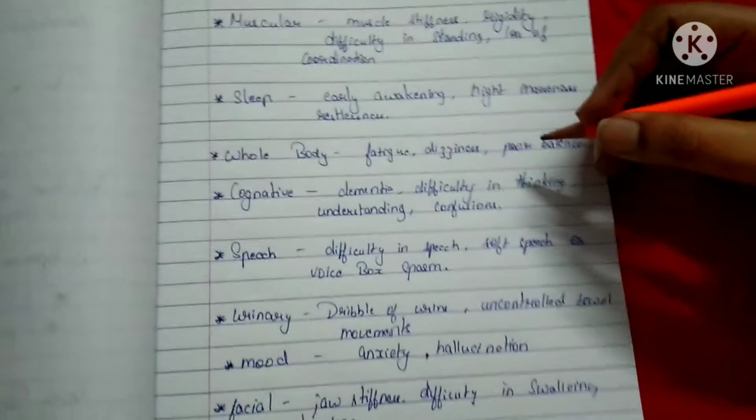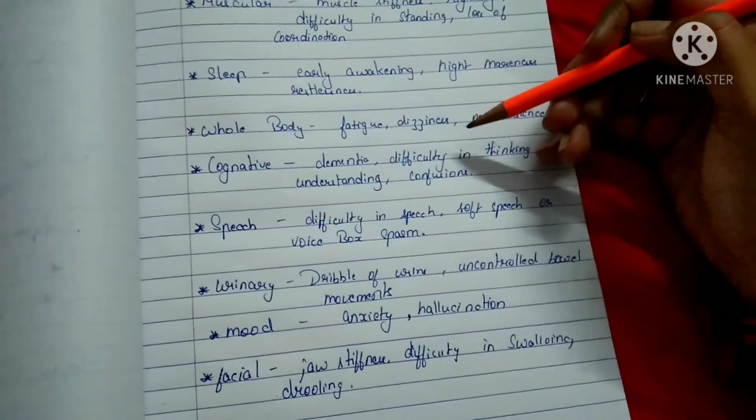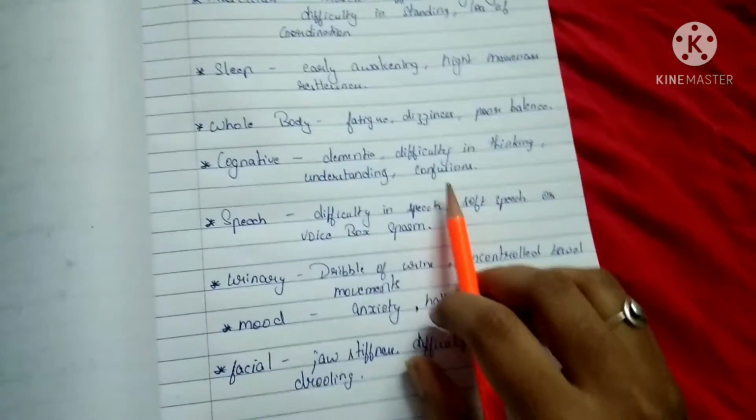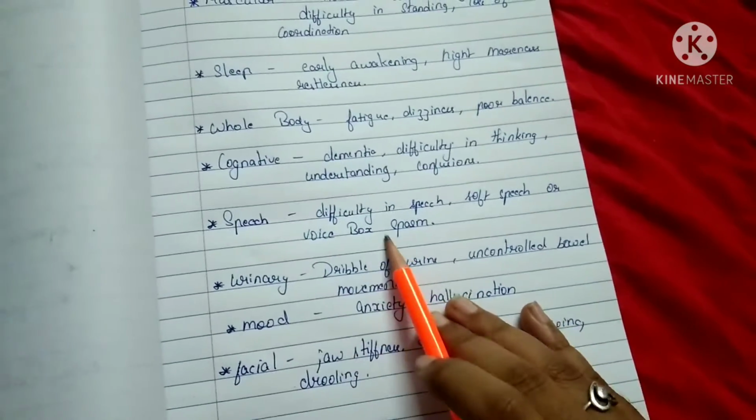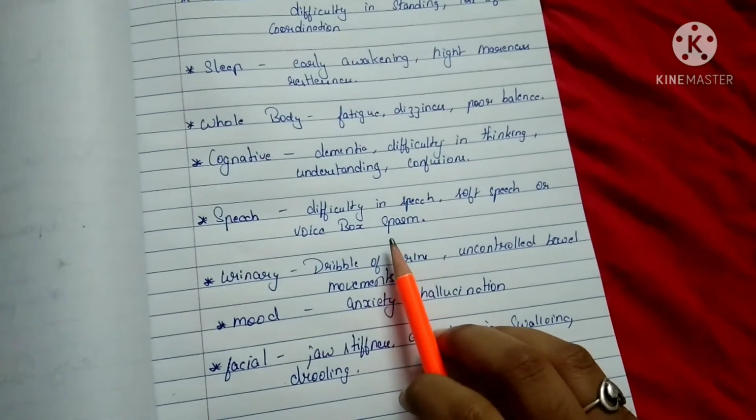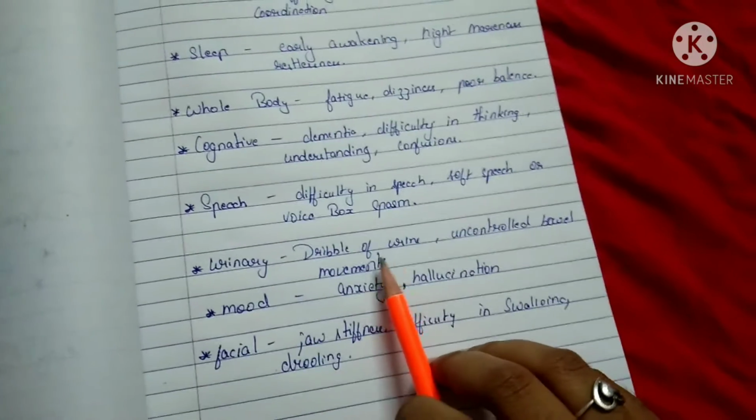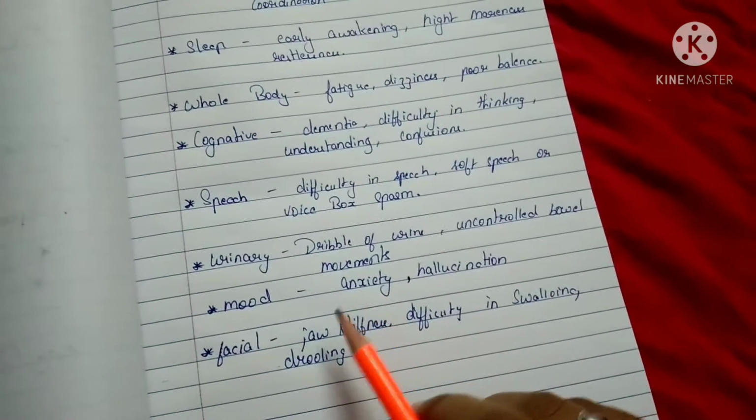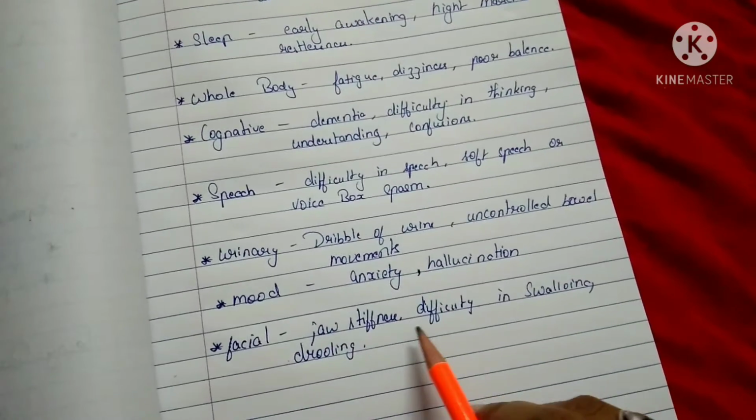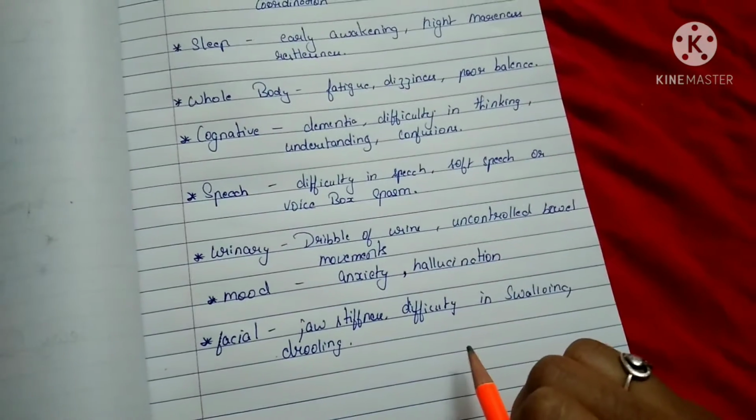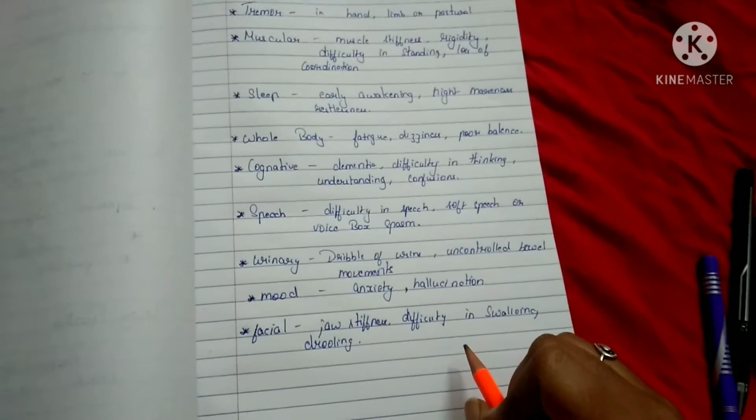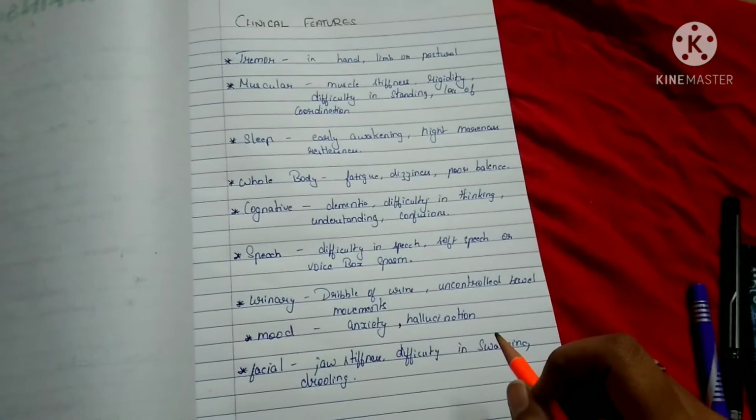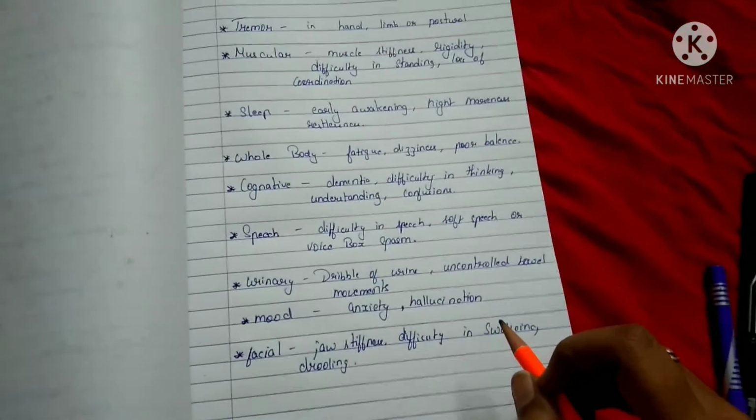Also their cognition is impaired. They may have dementia, difficulty in thinking and understanding, and they have confusion. PD patients may have difficulty in speech or voice box spasms. Urinary, they have a dribble of urine, incontinence, or uncontrolled bowel movements, and they may have anxiety and hallucinations. In facial, they have joint stiffness and difficulty in swallowing, and sometimes even drooling. It is important to know the clinical features because most of the time the diagnosis is based upon the signs and symptoms.